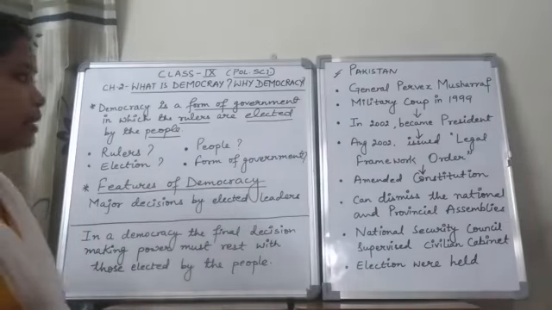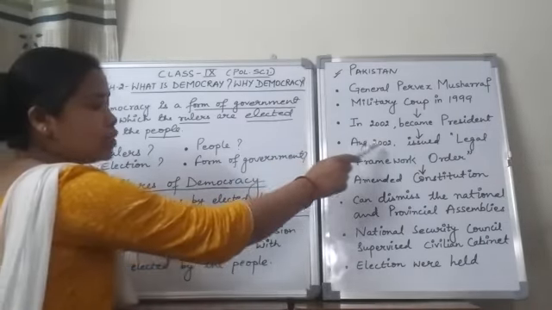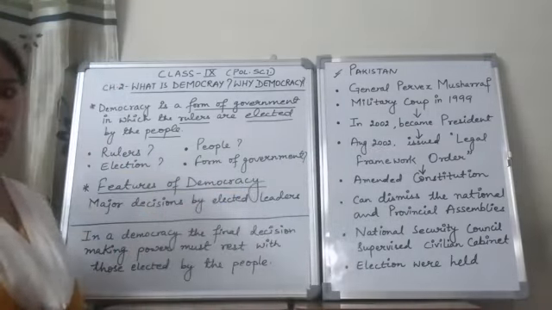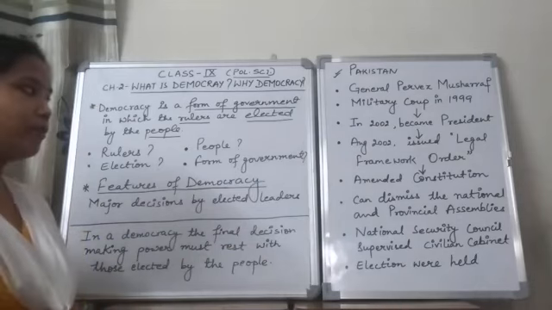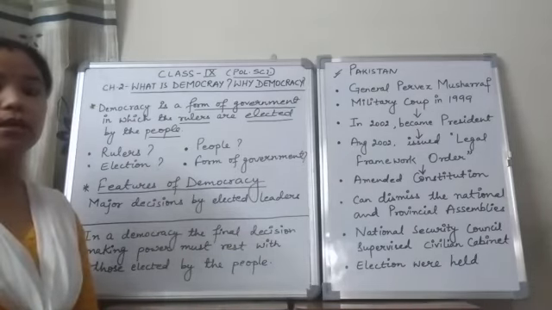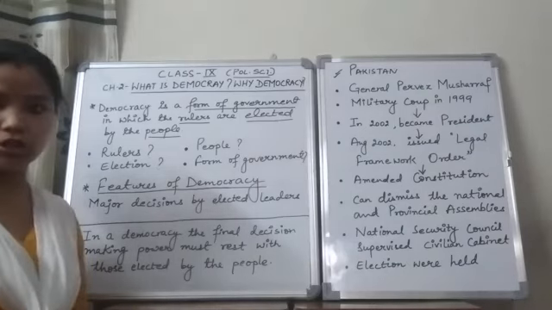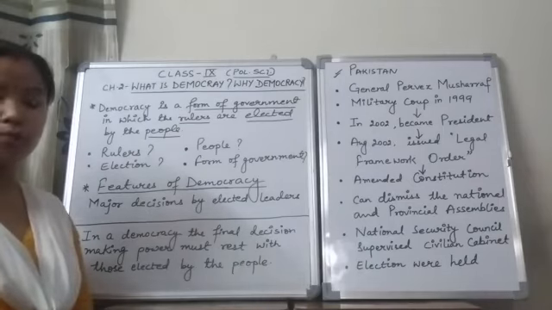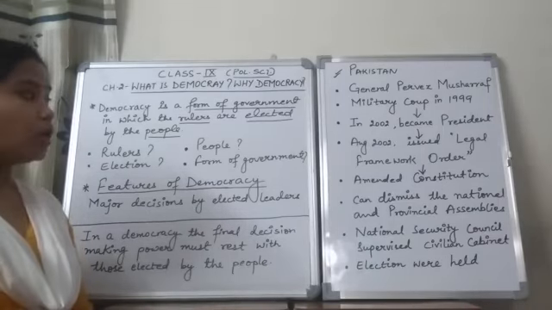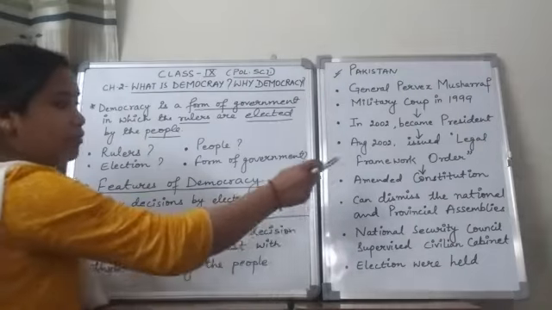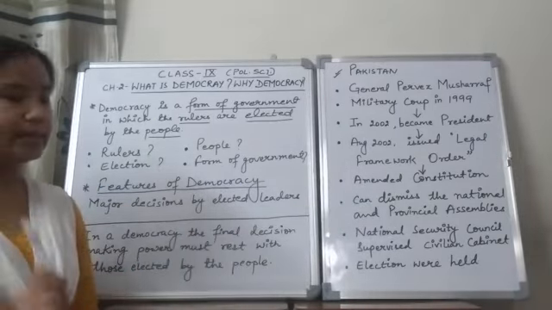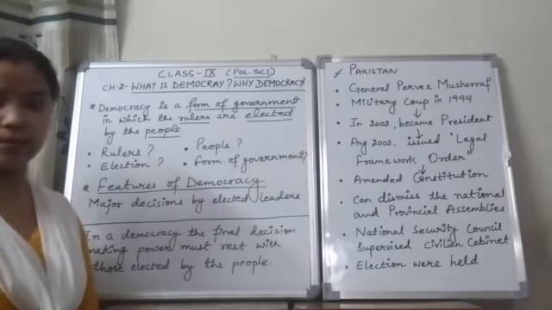Okay. Later on, in August 2002, in the same year, this person again issued a legal framework order. Now, according to this legal framework order, he amended the constitution. Amended here means he made some changes in the constitution. After making the changes in the constitution, this person became more powerful. Now, what kind of changes has he done under the legal framework? That is, now this person, the president, can dismiss the national and the provincial assemblies.